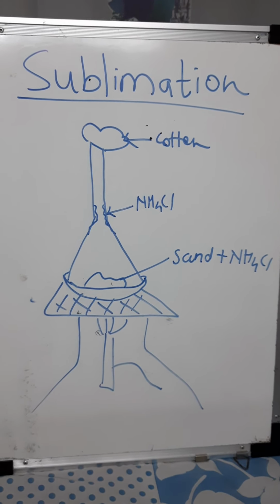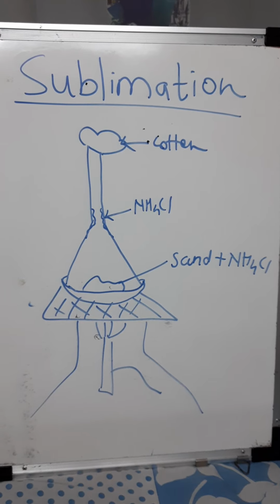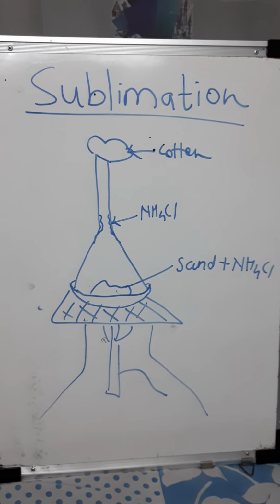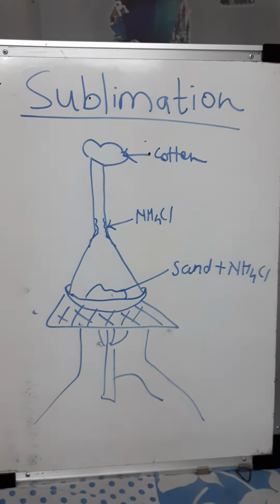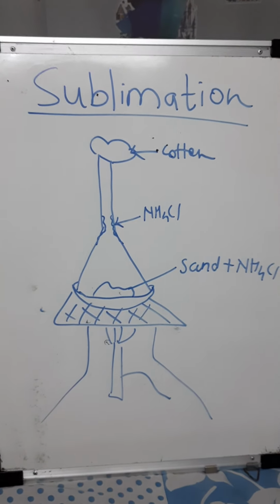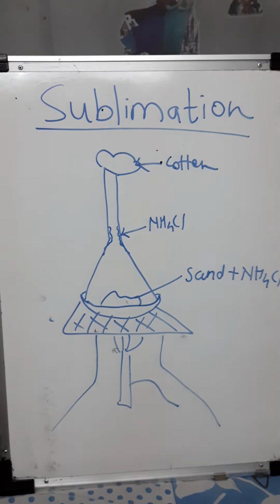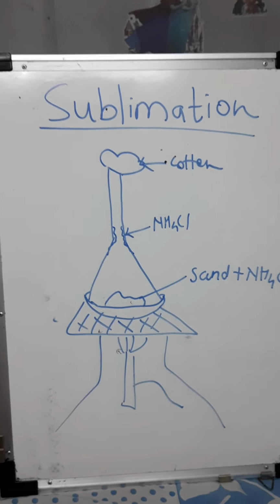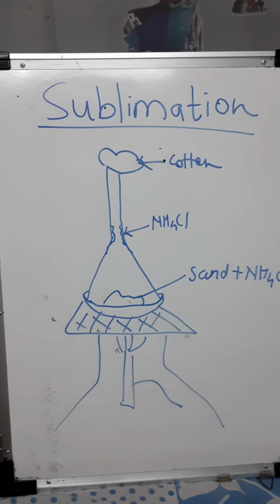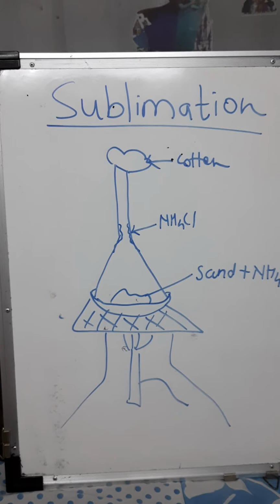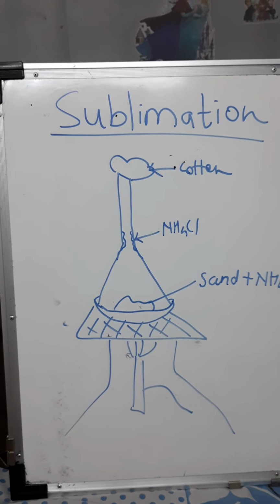Okay, children, the last part of today's topic is sublimation. You are familiar with this technique since 6th, 7th standard. So what is sublimation? It is a process to separate a mixture of two substances in which one of them can sublime whereas the other does not sublime.